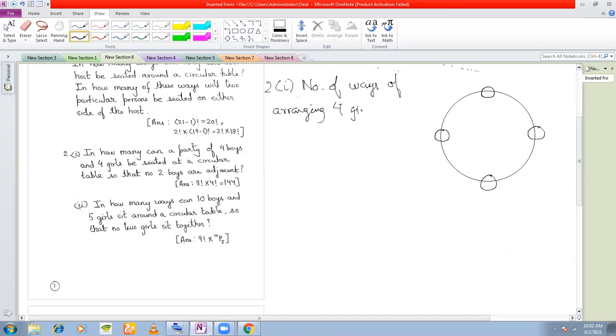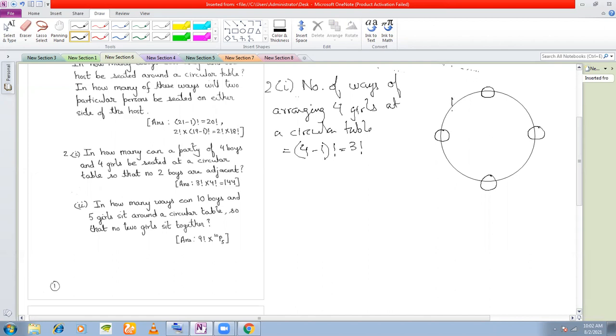Four girls at a circular table. N minus 1 factorial, isn't it? So 4 minus 1 factorial. So we have arranged the 4 girls in factorial 3 ways, right? Now, once I have arranged the 4 girls, I'll have to arrange the boys. But remember, I have already made the alignment circular in the case of girls.